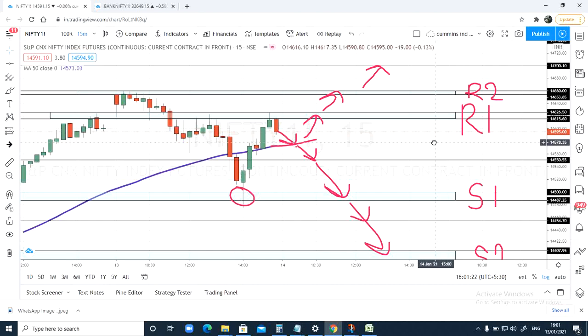I'll see you again tomorrow. Let's see how Nifty and Bank Nifty perform based on our levels. The levels and zones I have updated in the description box. You can just go and check it.